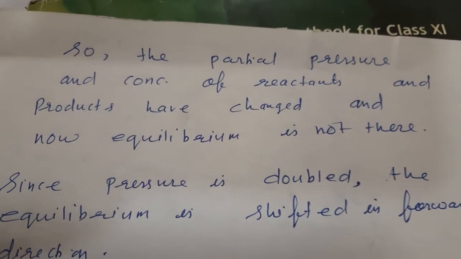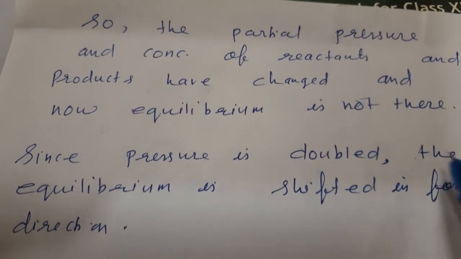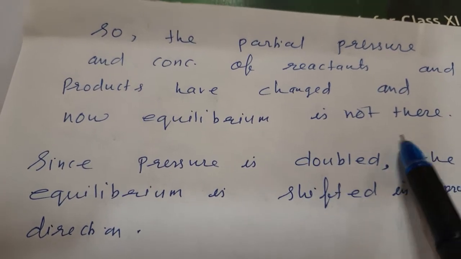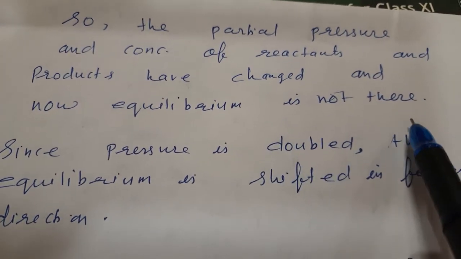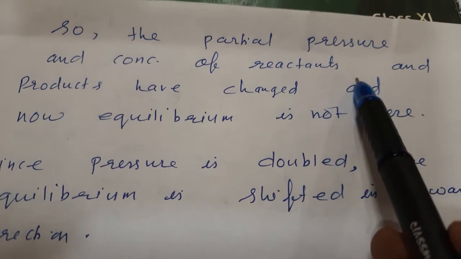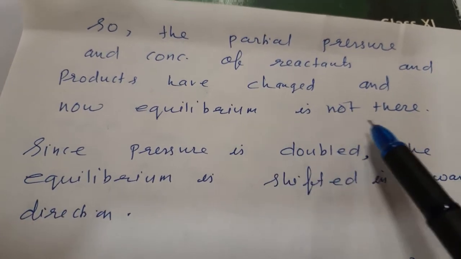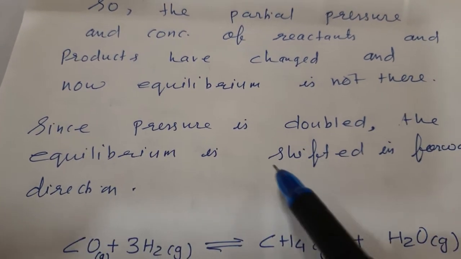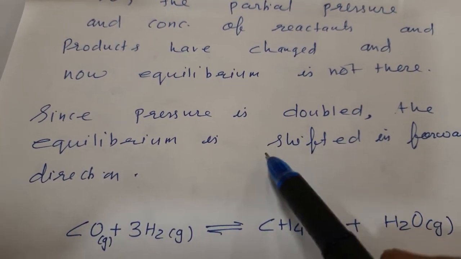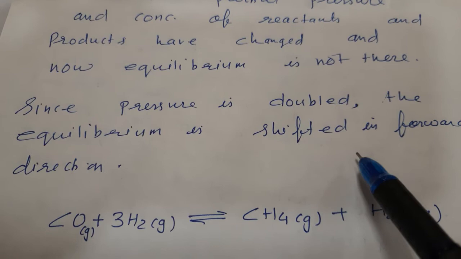So the partial pressure and concentration of reactants and products have changed and now equilibrium is not there. Pressure has changed, concentration of reactants and products has also changed, so equilibrium is not established. Once the pressure is doubled, the equilibrium is shifted in the forward direction.